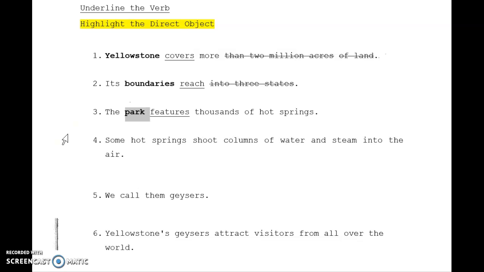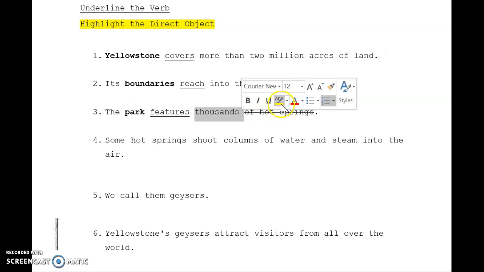Well, let's look for any prepositional phrases. A very common preposition is of, so we are going to go ahead and get rid of hot springs. And now our direct object becomes pretty easy. The park features what or who? The park features thousands. So this would be your direct object.